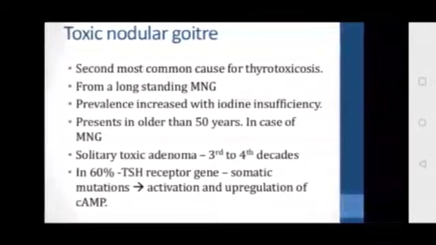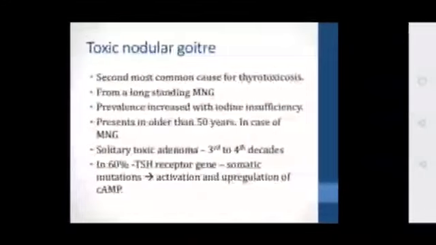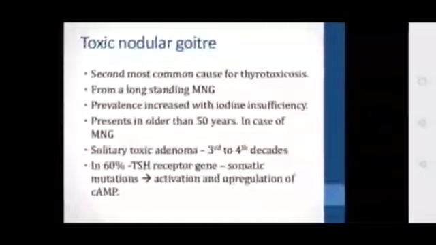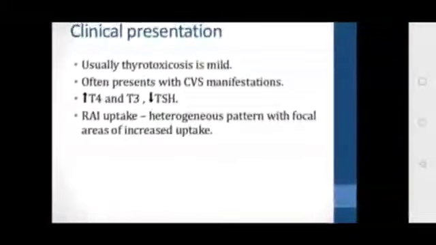Okay, and this is regarding the pathology. However, in some toxic nodular goiters, one or more nodules are overactive, and here the hyperthyroidism is due to autonomous thyroid tissue, as in the toxic adenoma. Okay, this can also represent something like a toxic adenoma. Clinical presentation: usually thyrotoxicosis is mild, and it often presents with serious manifestations.